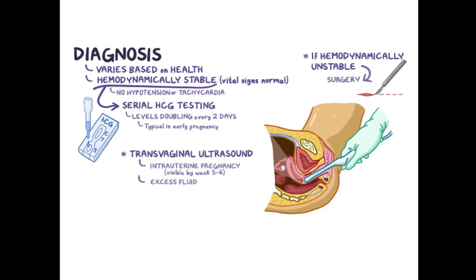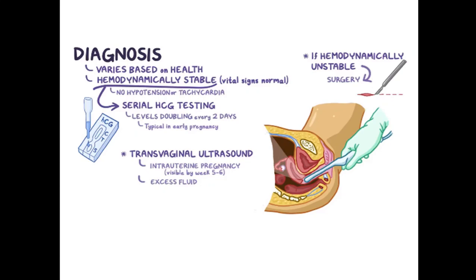Now, when we make a diagnosis of ectopic pregnancy, suppose we have two patients. One patient who has an ectopic pregnancy is hemodynamically stable. His vital signs like blood pressure, heart rate, and respiration are normal, and there is no fall in blood pressure, no hypotension, no tachycardia.